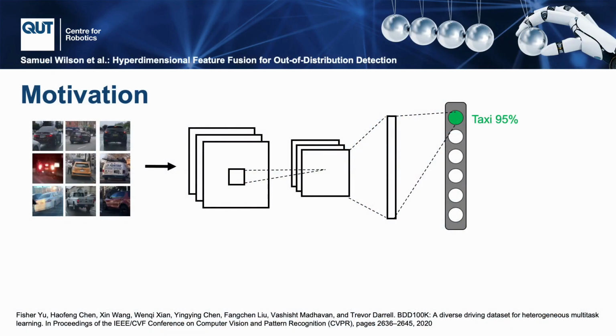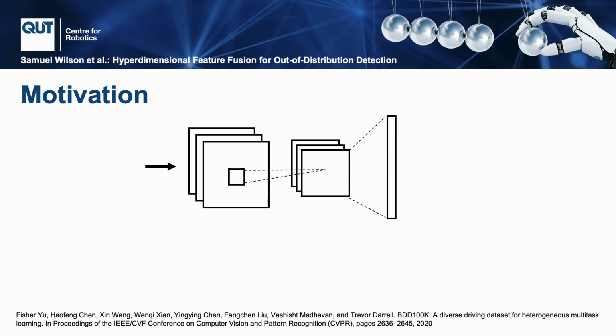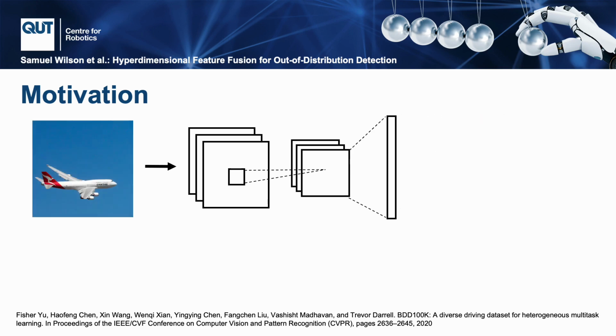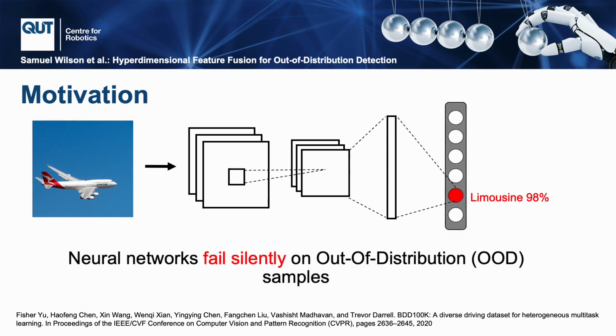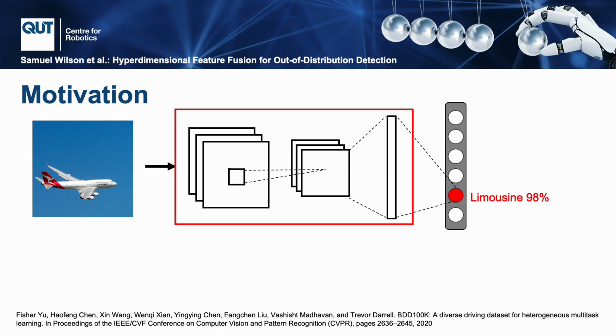It is well known that neural networks perform well when they are tested on data that closely matches their training distribution. However, when these networks are presented with out-of-distribution samples, they are often overconfident in their erroneous predictions. More concretely, neural networks fail silently on out-of-distribution samples. Furthermore, in many applications, this backbone network is often infeasible to retrain due to the computational complexities associated with either the architecture or datasets involved.